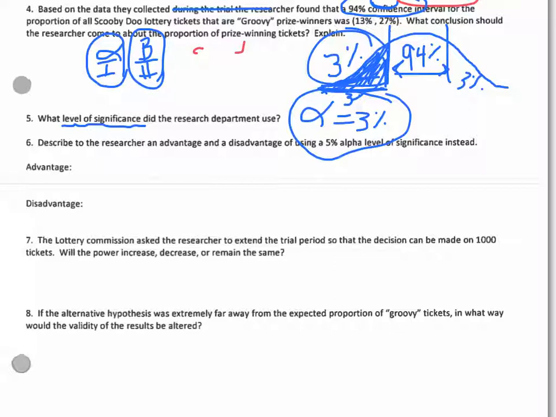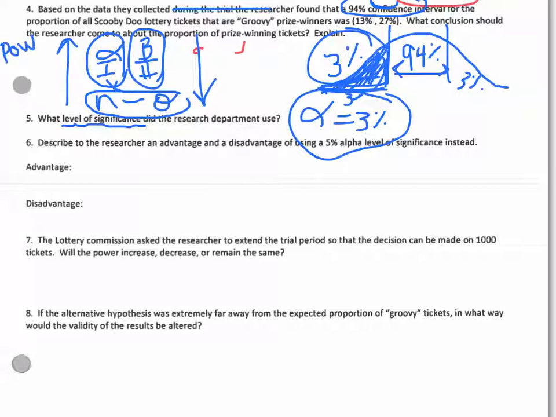And N and standard deviation do not have anything to do with this part here, so we don't have to worry about that. But our alpha is going up. So we have our up arrow here, our down arrow over here. We know that what's happening is our power is increasing.